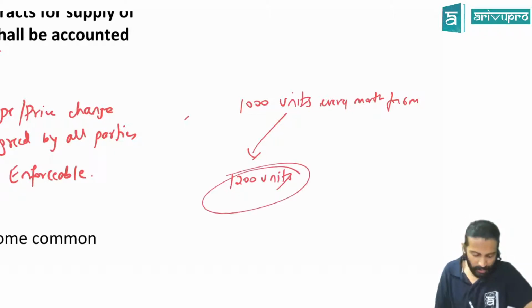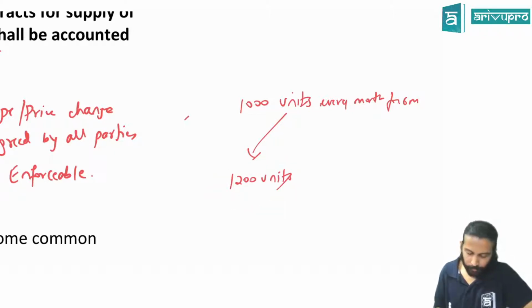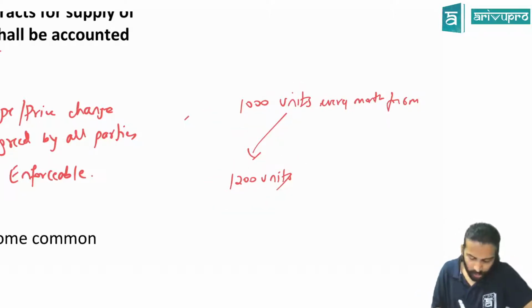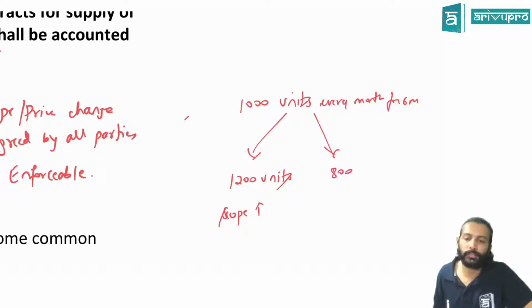Can I say this has been modified? Earlier the scope means what? Earlier the scope was to supply 1000 units. Now the coverage is 1200. I mean scope has what? Increased. Scope has increased. This could be a modification. Or they could say supply me only 800 units. I mean scope could decrease. This is one way you can modify the contract.